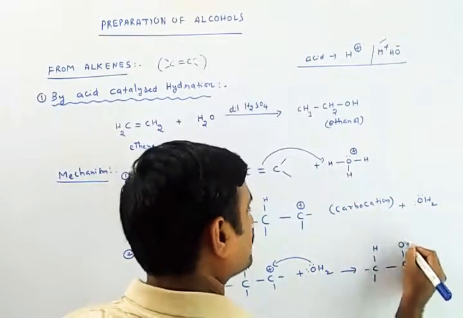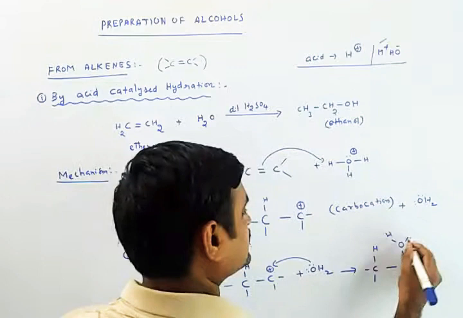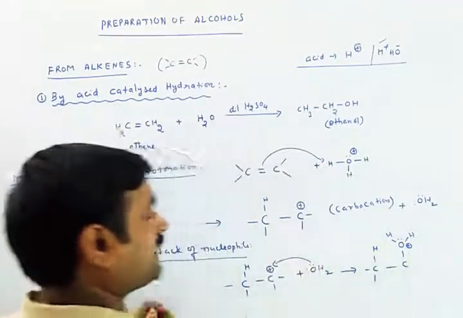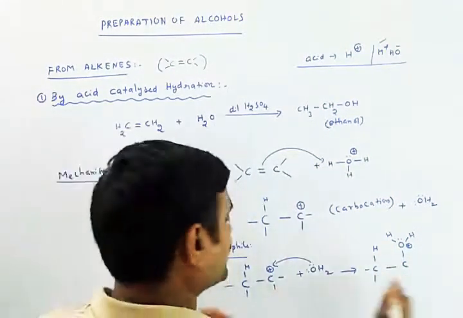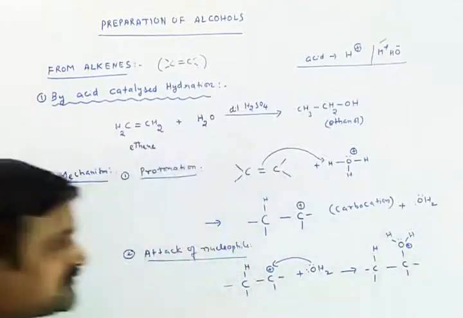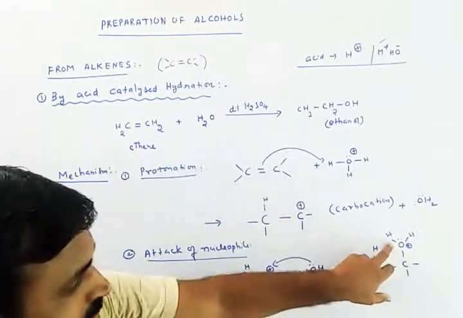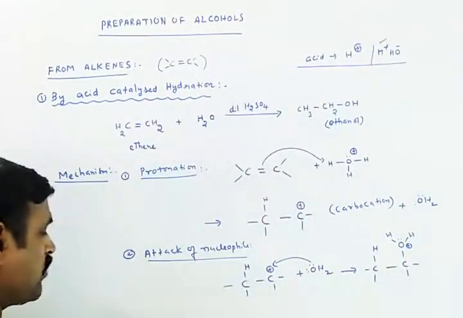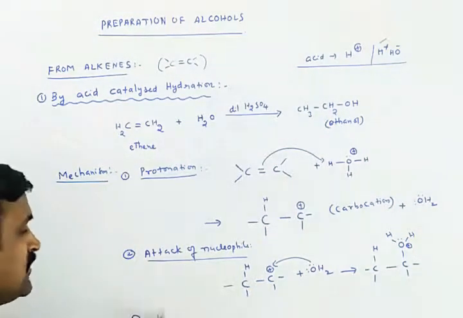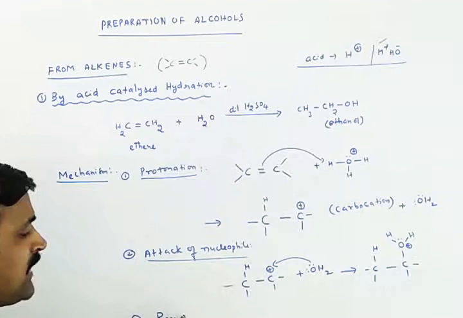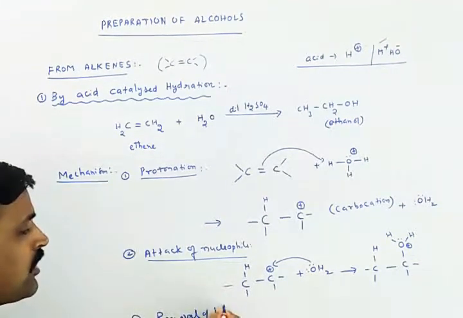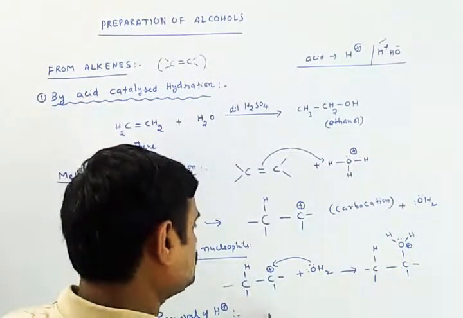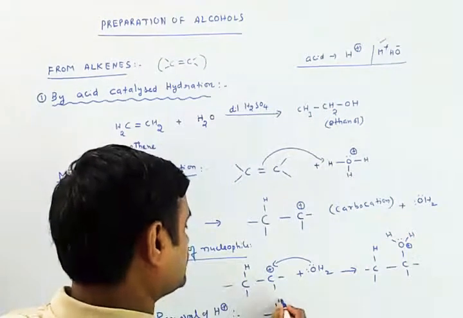So here I am going to write like this. It has one positive charge and one lone pair of electrons, so that is called a positive oxygen, a hydronium ion in this case. If I remove a proton from it, then definitely this oxygen will get satisfied. So I will call it the last step, that is deprotonation, or simply the removal of a proton from this hydronium ion. That can be easily done.